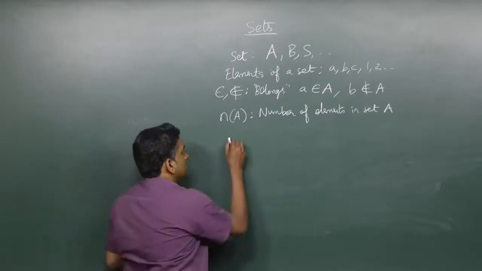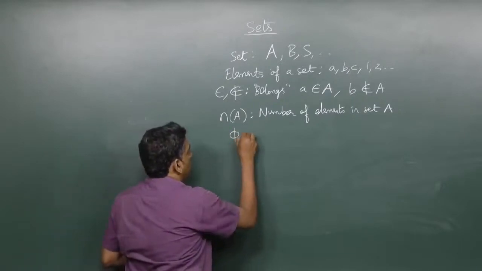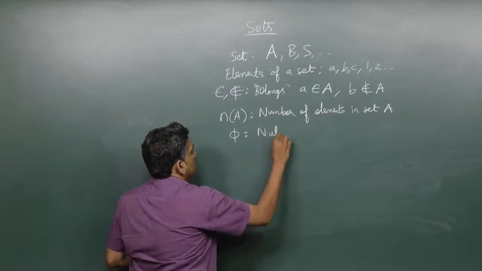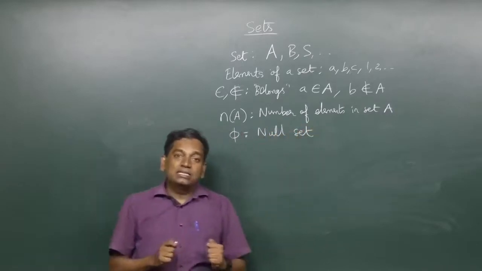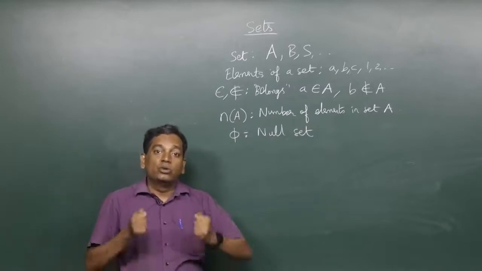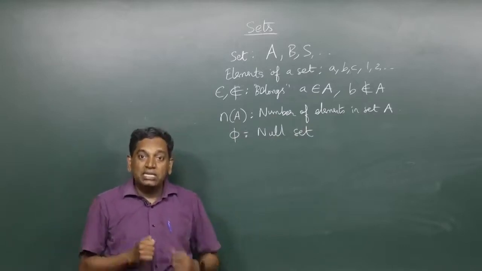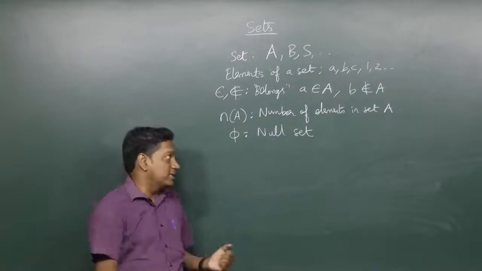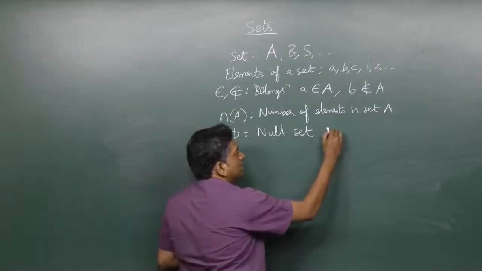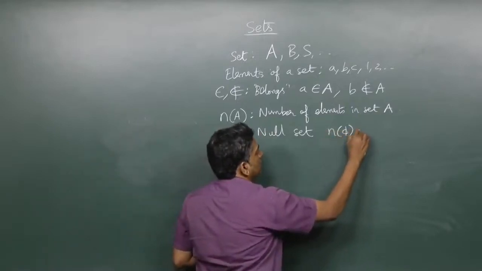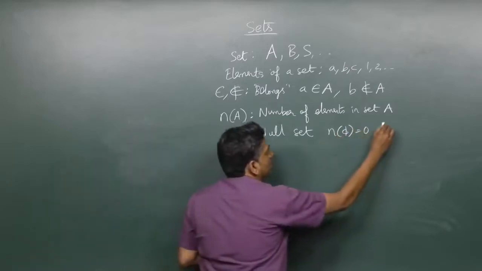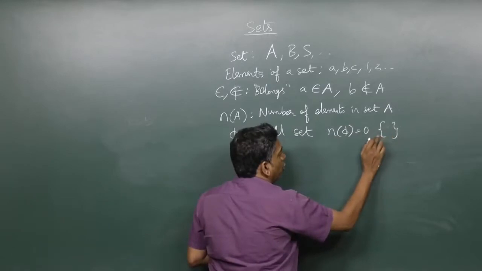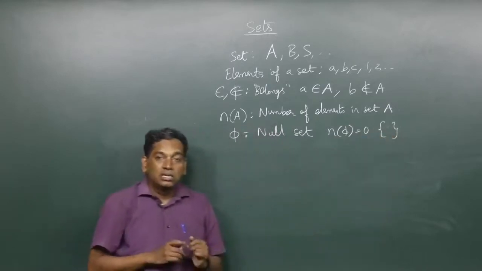Okay, one is we are going to define something called a null set. Now, what is a null set? A null set is a set that has no elements, which means it has 0 elements. N of the null set is actually 0. So usually we denote the null set just by open curly bracket, close curly bracket.